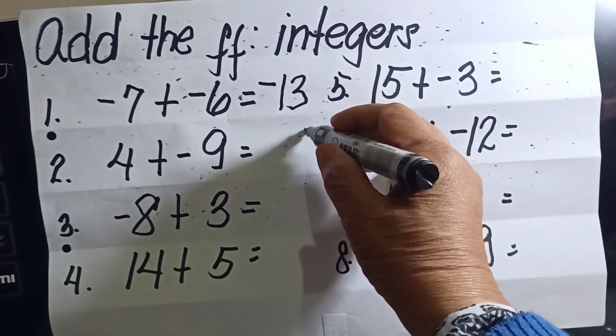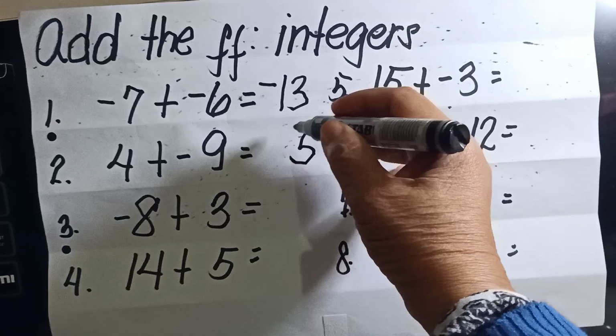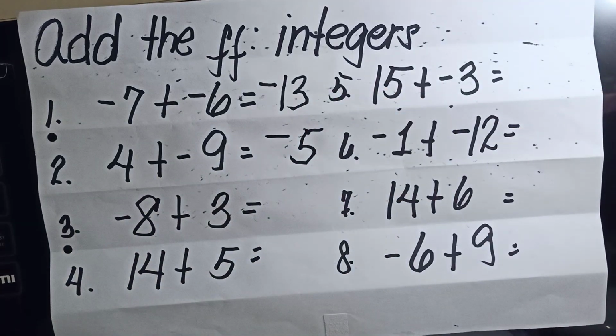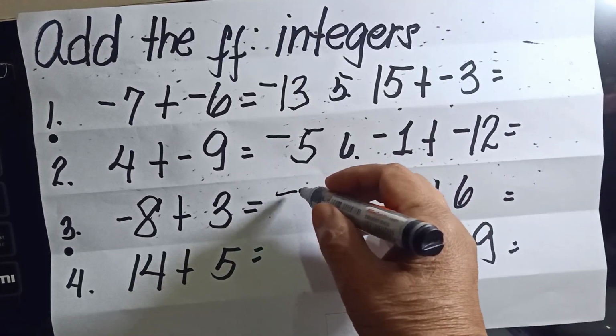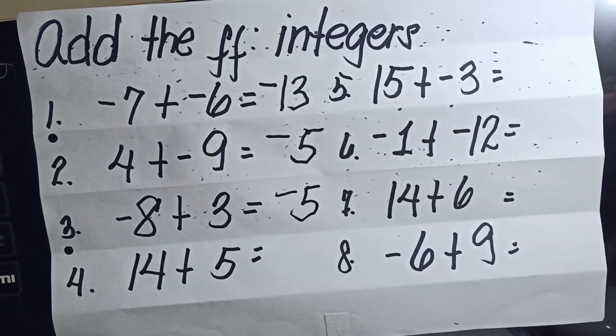But since 9 is considered the bigger number, the sign is negative, so our result is negative. Next, -8 plus 3. That will give you also 8 minus 3 is -5. Why -5? Because the sign of the number considered larger is negative.